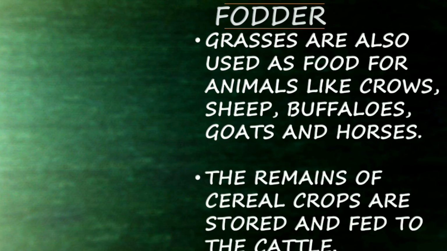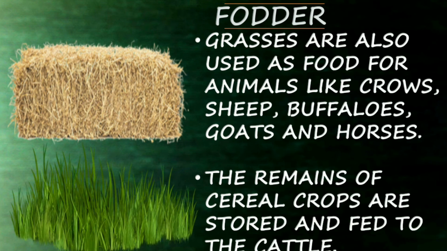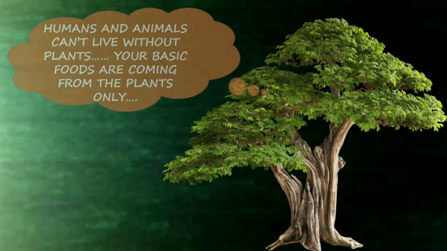The remains of cereal crops are stored and fed to the cattle. So the remaining cereal crops will be fed to the cattle. They will be storing it for the cattle for later purposes. See, these are the grasses. You can see pictures like this near the farmer's house or in the village side. These kinds of cereals will be stored for the cattle for later use.